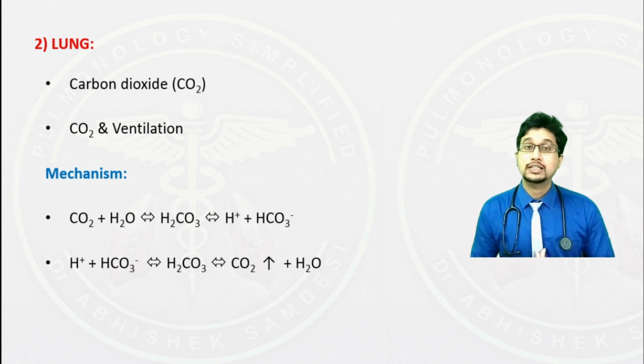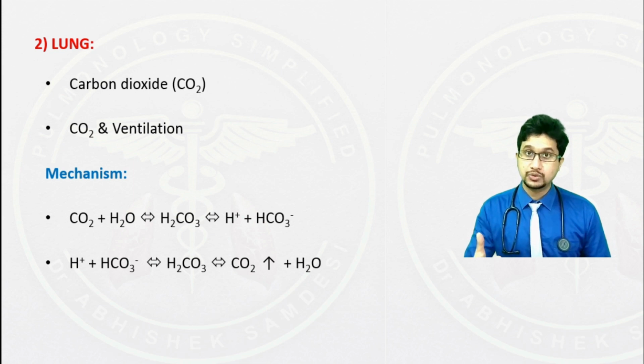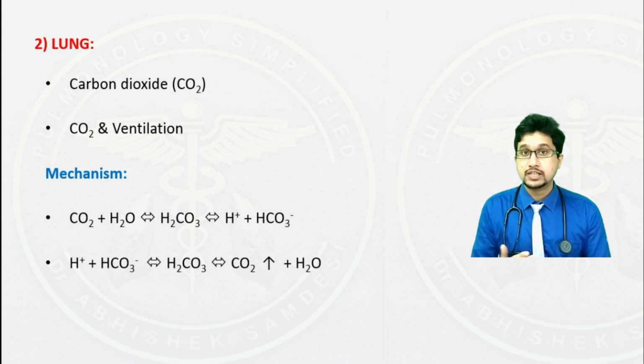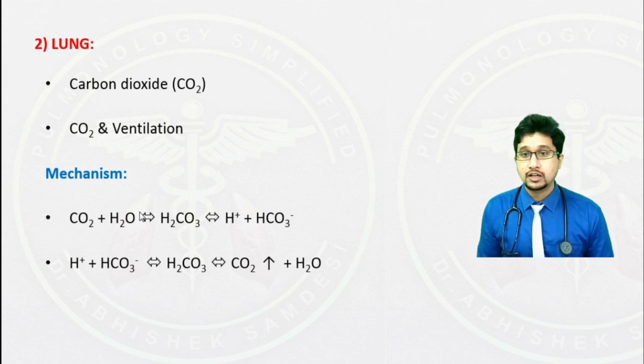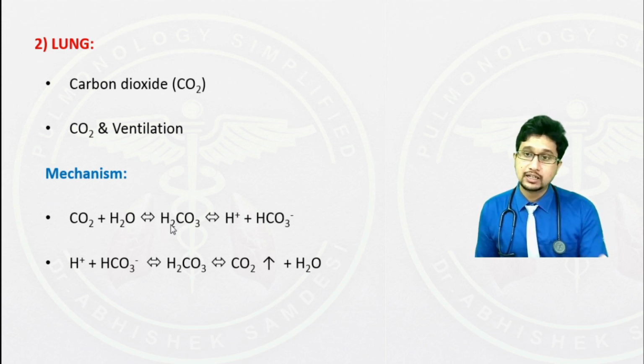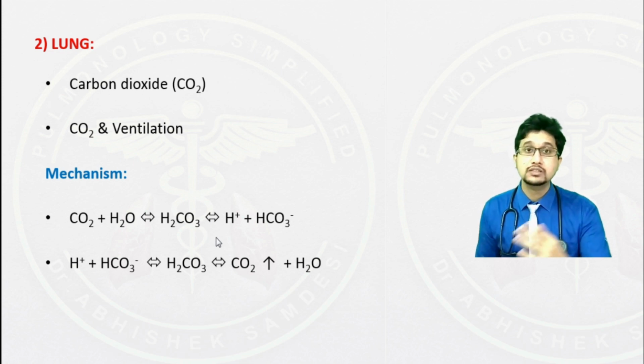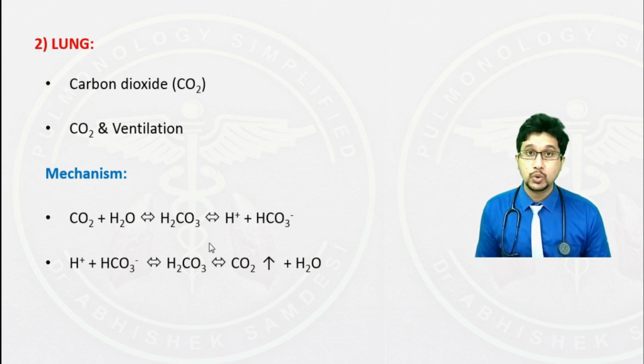Conversely, whenever the hydrogen ion levels are low, it results in alkalosis. This triggers your respiratory centers to cause hypoventilation. When there is hypoventilation, there is retention of carbon dioxide, and once carbon dioxide is retained, you can see through the reaction, it can give rise to hydrogen ions. This is how the lung plays a role in regulation of pH.